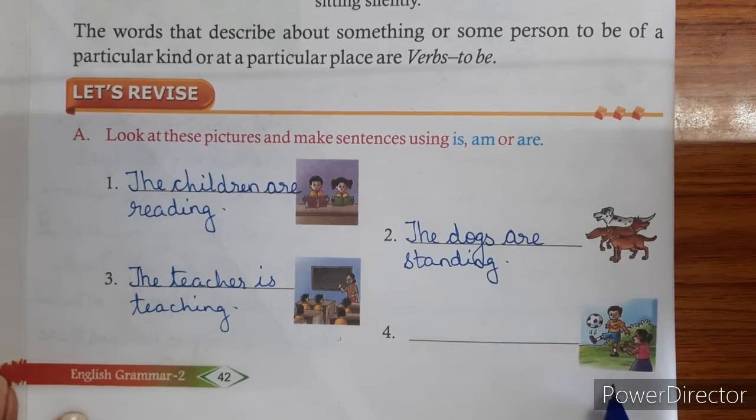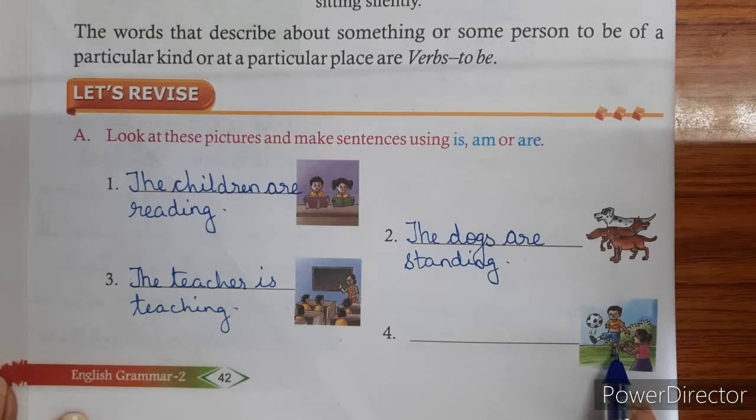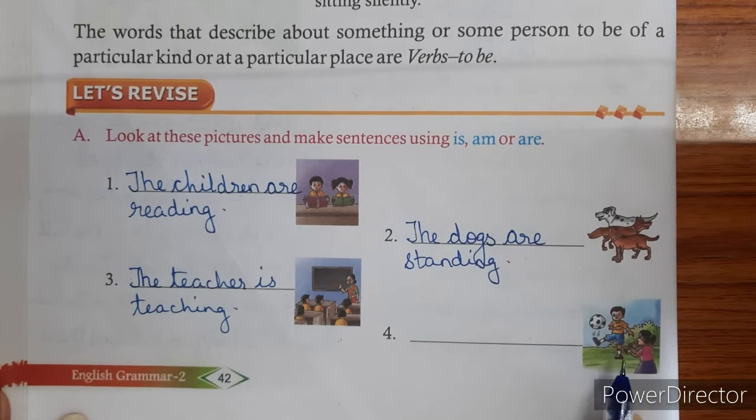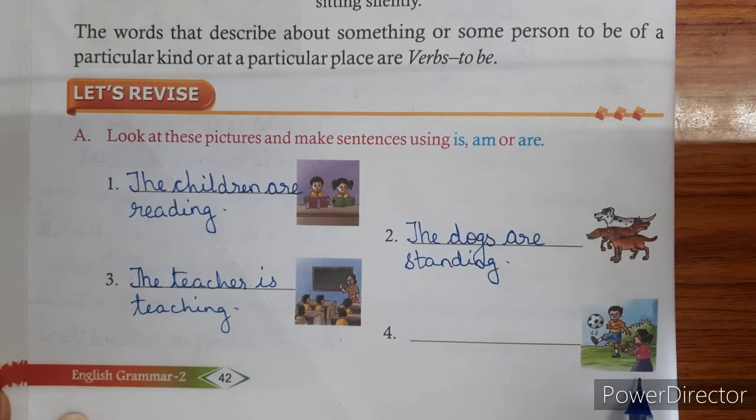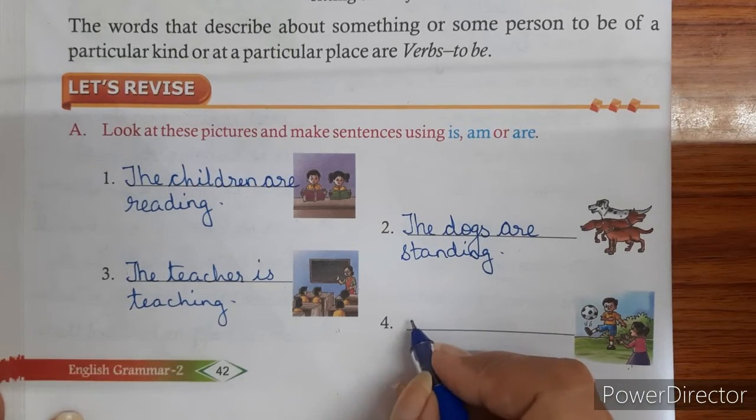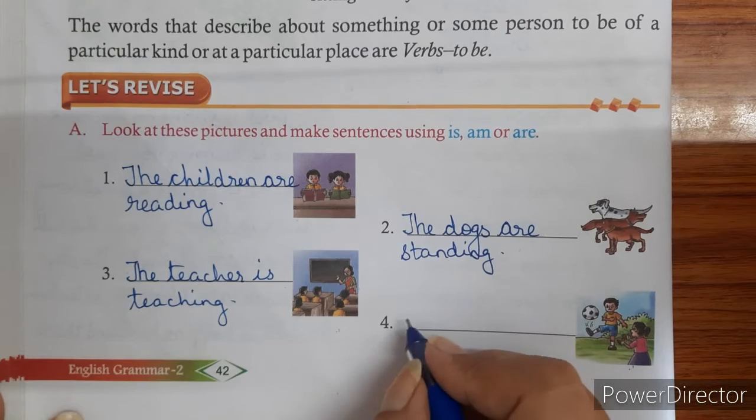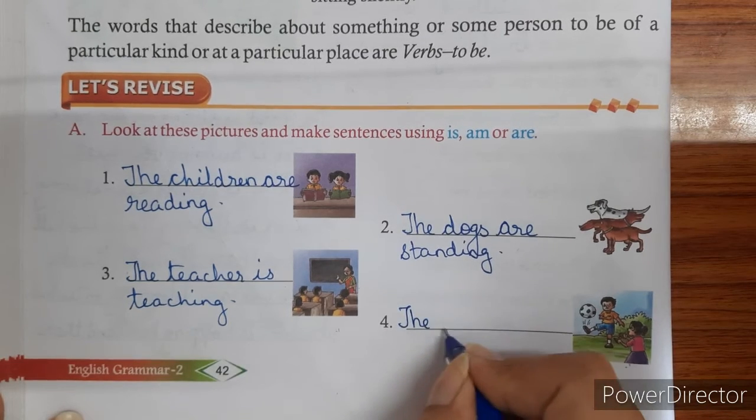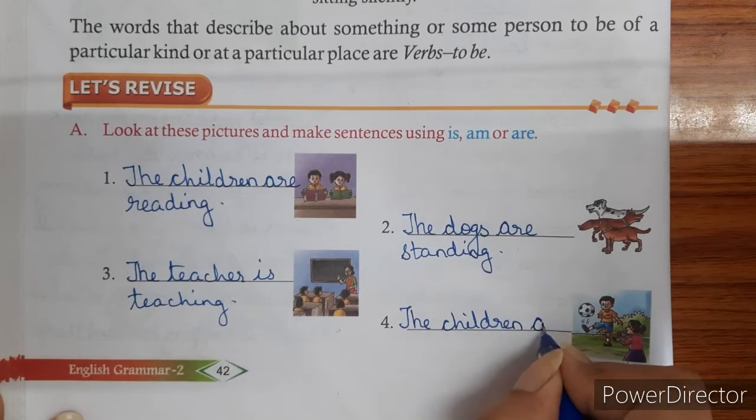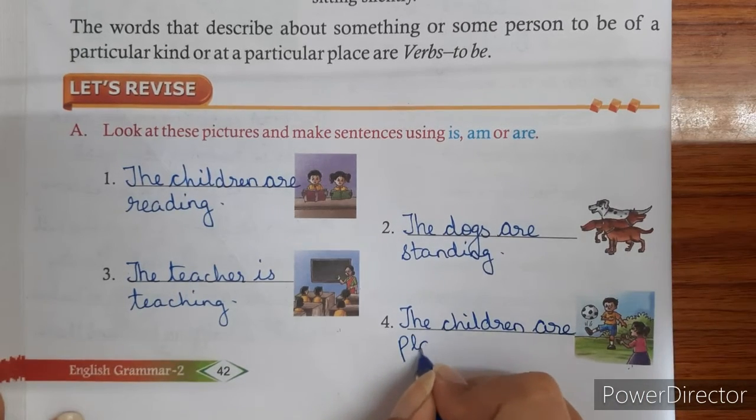Now, sentence number 4. Look at the picture. You can see there is a boy and there is a girl. They are playing football. So, this is a plural noun. When there is more than one person, you will say it is a plural noun. So, whenever there is a plural noun, students, we use the verb to be are. The children are playing.